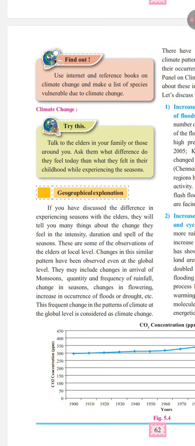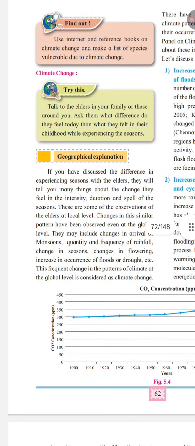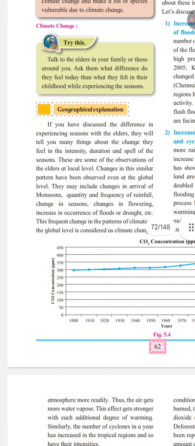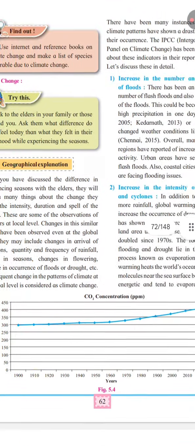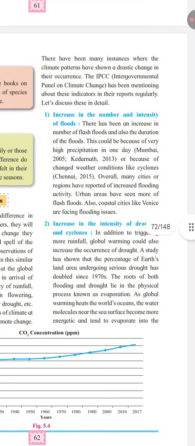So, these frequent changes in the patterns of climate at the global level are known as climate change. The IPCC, Intergovernmental Panel on Climate Change, regularly mentions such indicators in its reports. Now, let us understand these indicators one by one. So, first is increase in the number and intensity of floods.